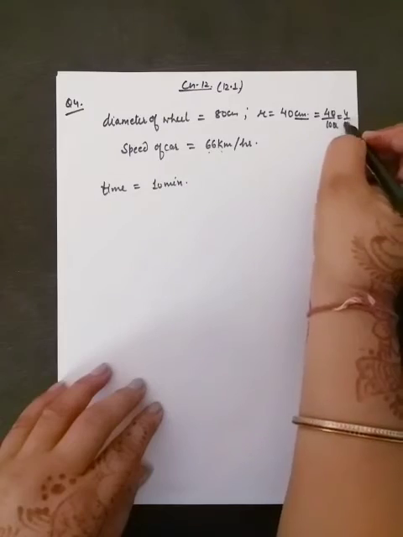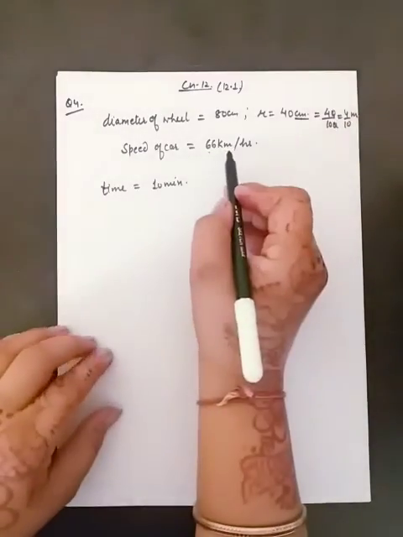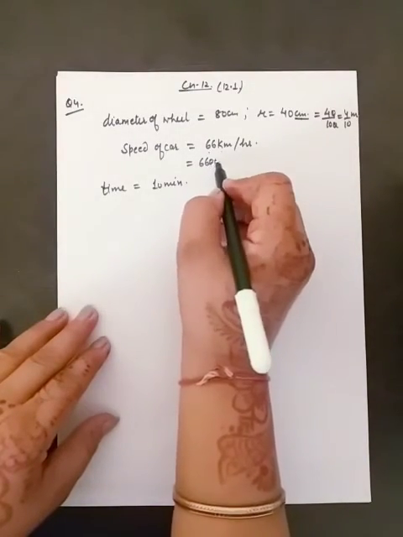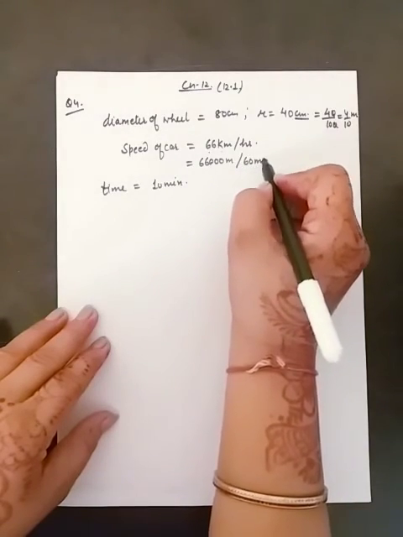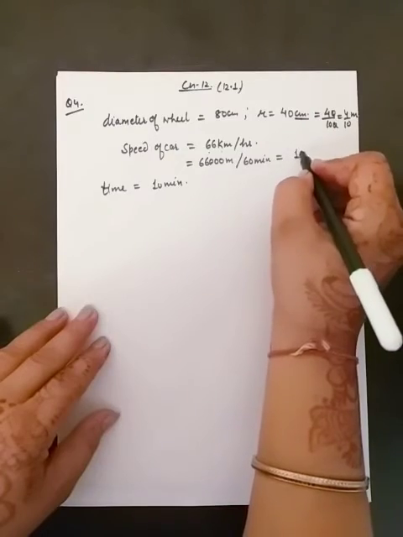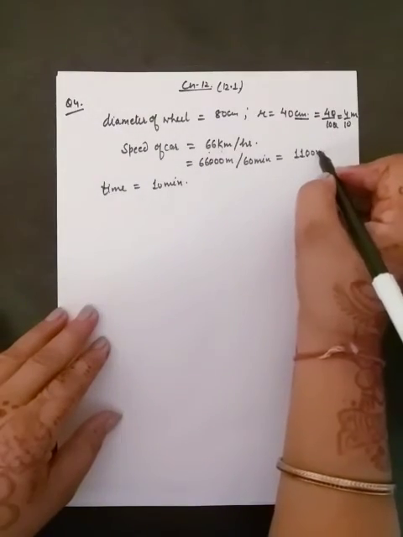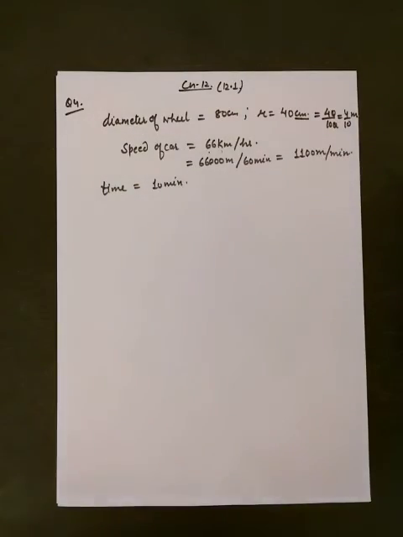So 4 by 10 meter will be our radius, and 66 km per hour can be written as 66,000 meter per 60 minutes, and you can say 1100 meter in 1 minute. It means the car covers a distance of 1100 meter in 1 minute.